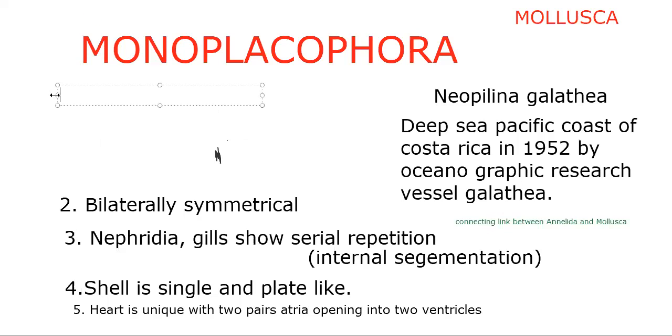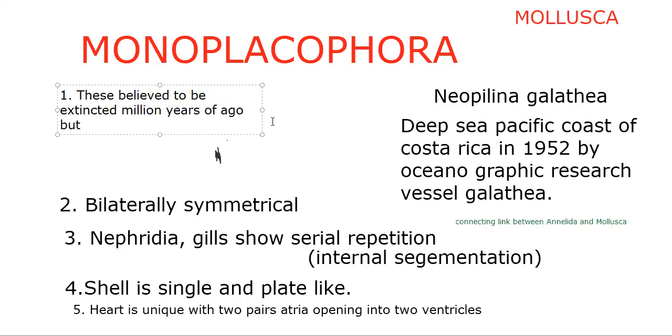But in the deep sea, okay, let me write here: these animals are believed to be extinct millions of years ago. They were believed to be extinct millions of years ago. So all are specialities itself.